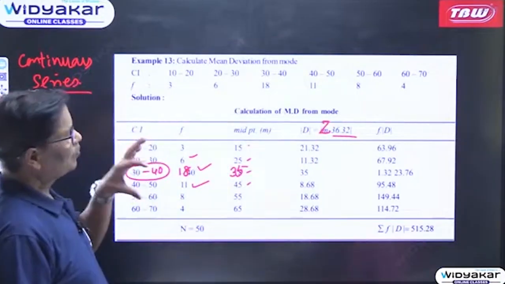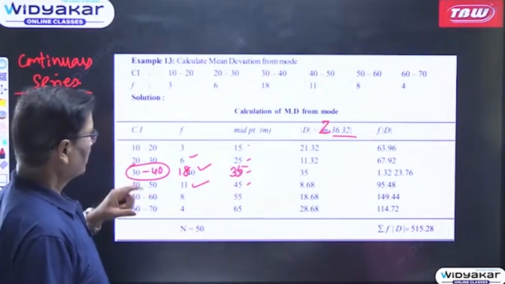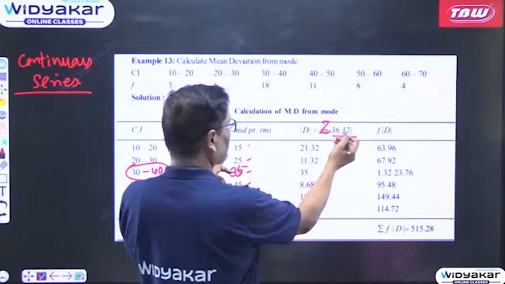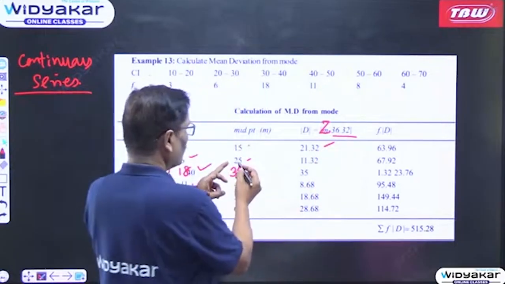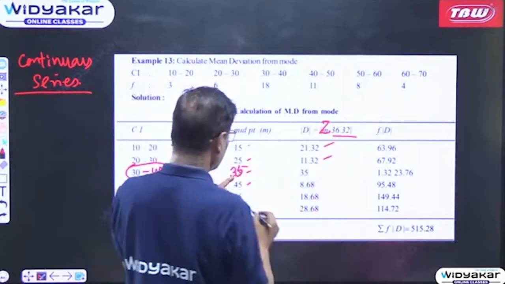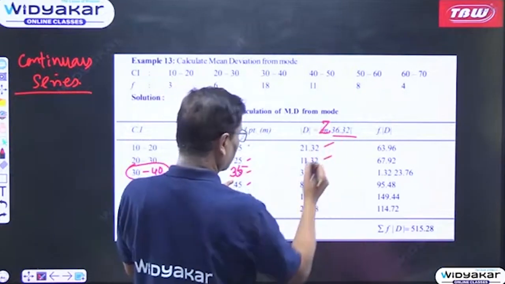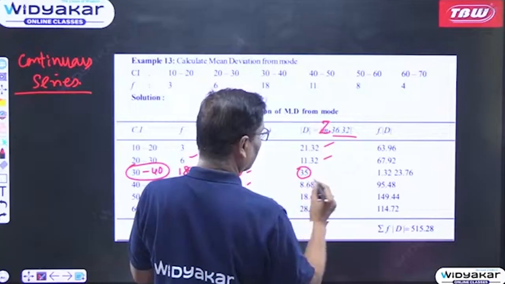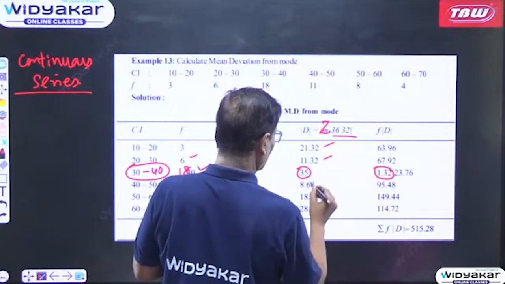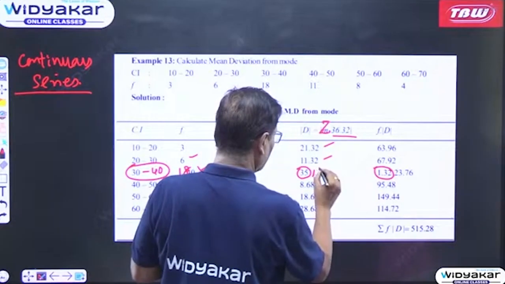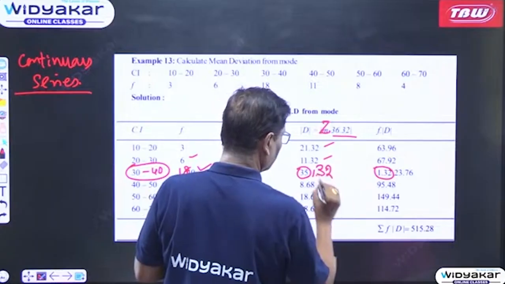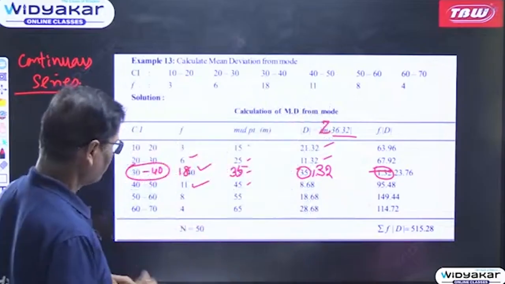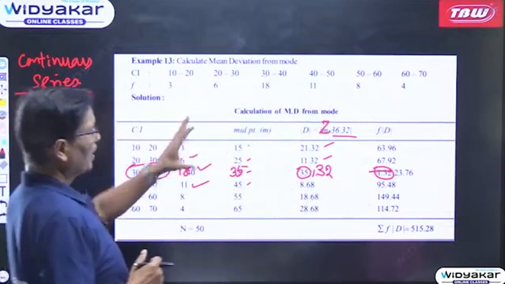Once you get the mode 36.32, you have to get the difference from the midpoints. 15 minus 36.32 is 21.32, 25 minus 36.32 is 11.32, 35 minus 36.32 is 1.32. Leave it, there is a printing mistake. Then 40 to 50, like this it goes.